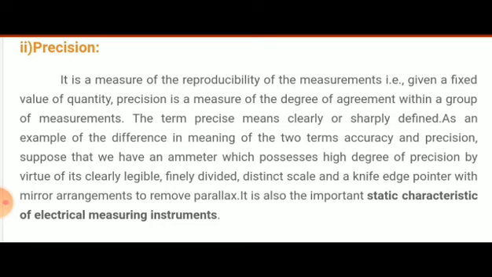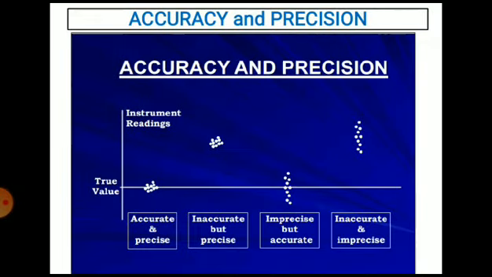Then you can say the instrument is precise. You can see here, on a graph, different series of instrument readings are shown, and the line of true value is shown.